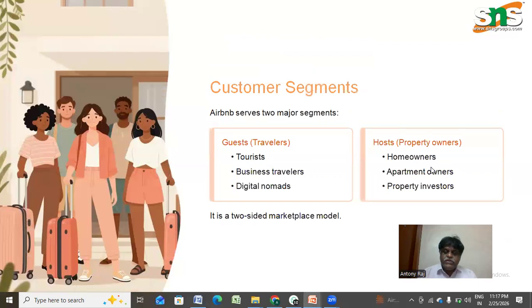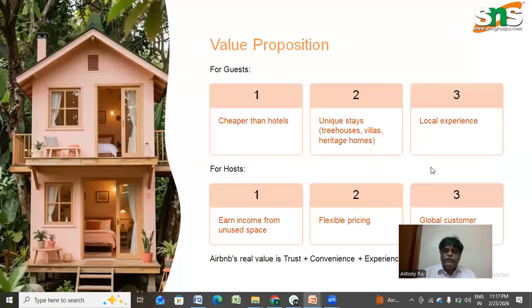So let us get into this business model canvas application now. As you know, in the business model canvas, the first thing we start with is the customer segments. Airbnb was serving these customer segments: guests, travelers, tourists, business travelers, and digital nomads, which is a very new category of customer segmentation. The property owners were also customers, in categories such as hosts, homeowners, apartment owners, as well as property investors. It was actually a two-sided marketplace model.